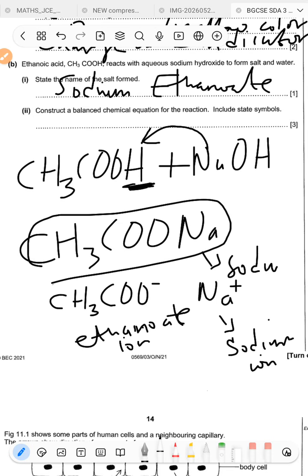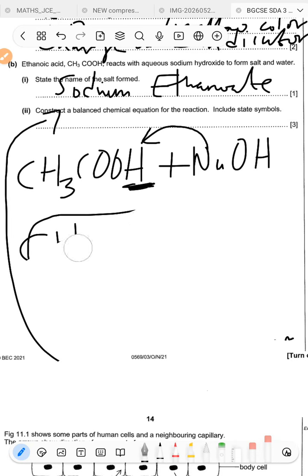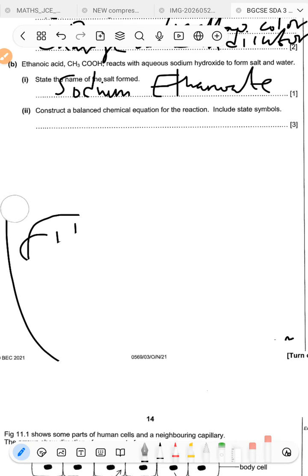Okay, and then when we name these ionic compounds, remember the first name is going to be the metal or the ammonium group, and then the negatively charged ion comes second. So therefore we get our name here, sodium ethanoate. Okay, let me just quickly remove this so that we can use it for our next question.